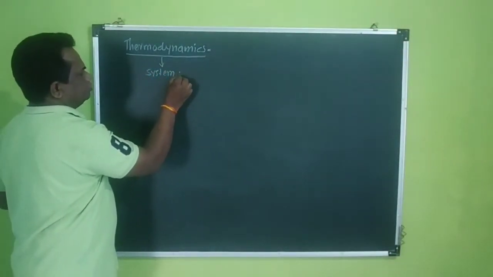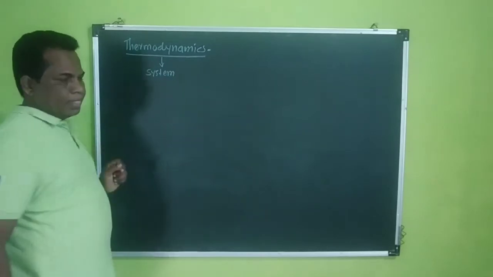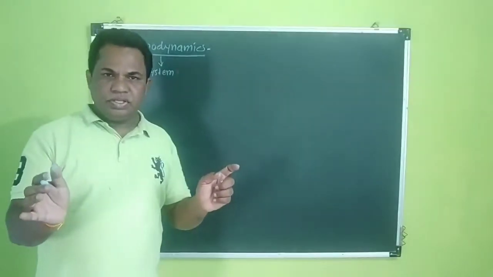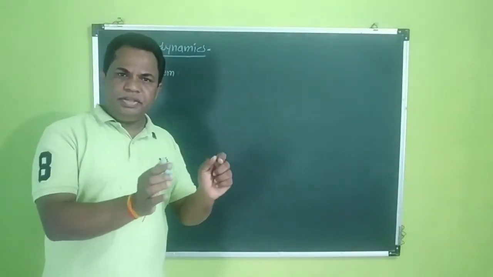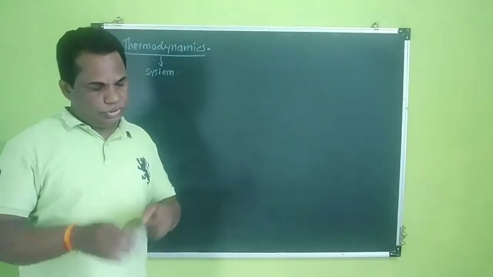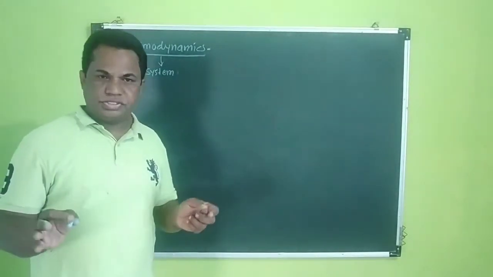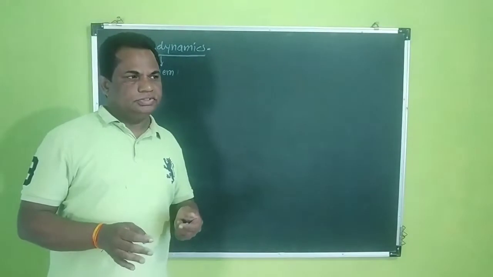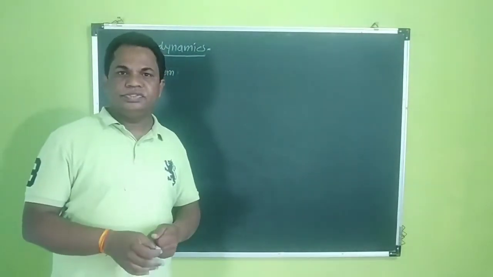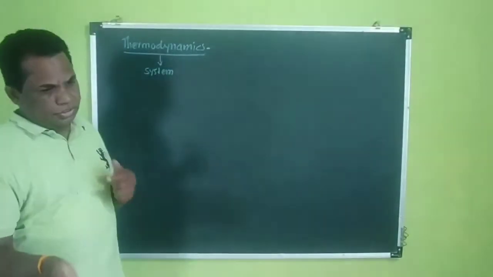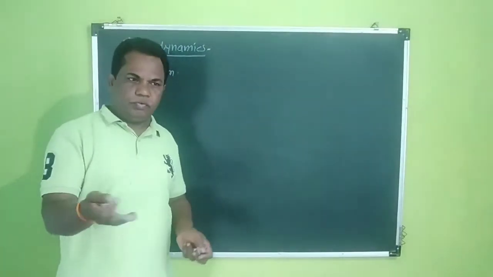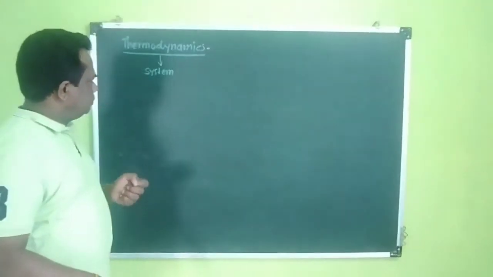What is a system? A system is an isolated part of this universe, the whole universe. The whole universe consists of a large amount of energy, large heat, and this heat may be converted into work and back into heat, in different forms.